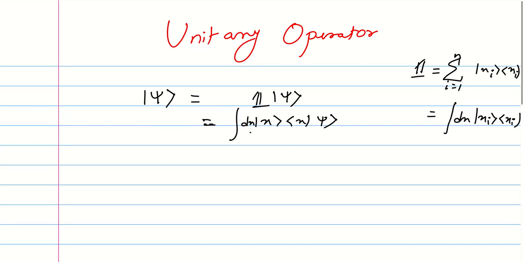So the same thing we have done here. Now what I want here is to make a translation. Translation means I want to translate x to the next position, x plus dx. So for that I will operate this with a unitary operator, which will make this translation, right? So this operator makes this translation.